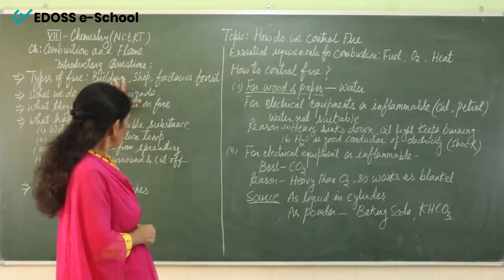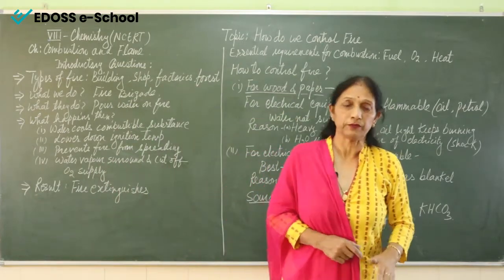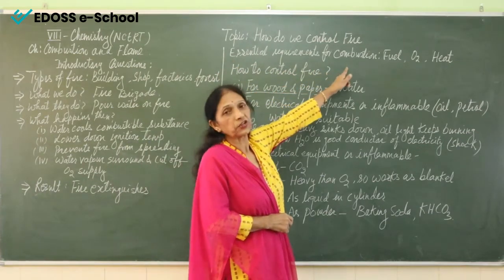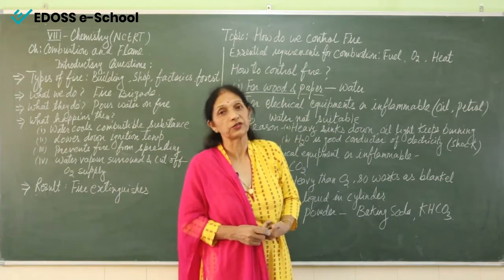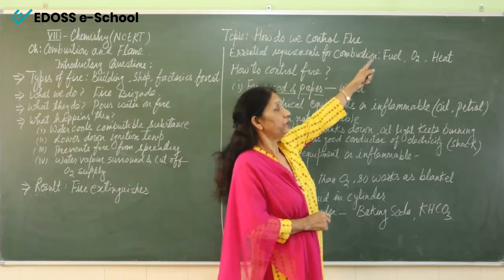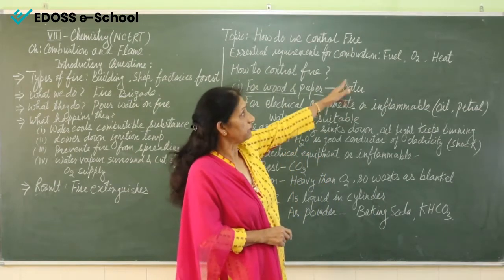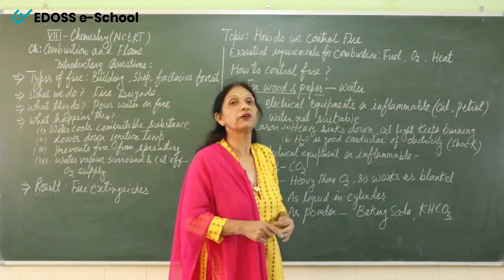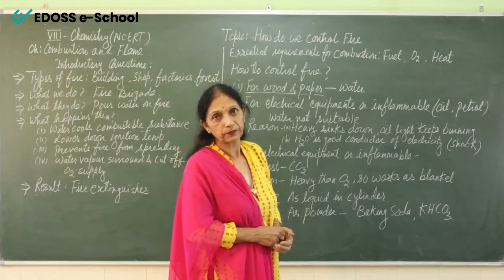Now according to this, what are the essential requirements for combustion? Okay, we have seen that combustion takes place only if fuel or a combustible substance is present. So this is the first necessity for combustion, that a fuel or combustible substance must be present. Second important thing, the supply of oxygen is very important. Air is very important, and in air especially oxygen should be there.